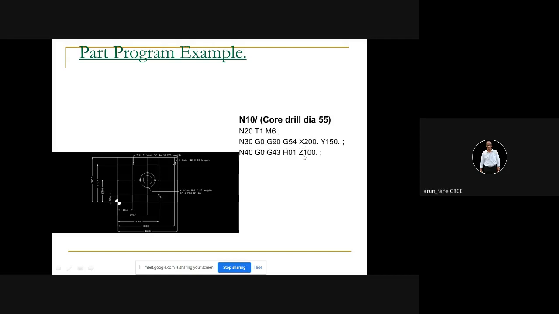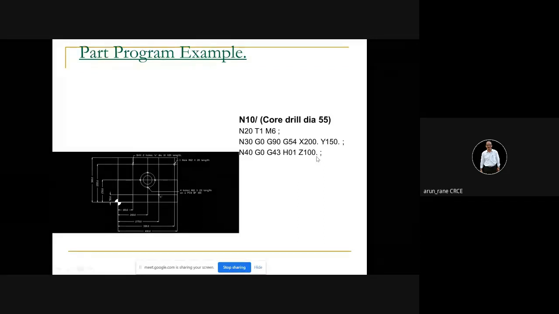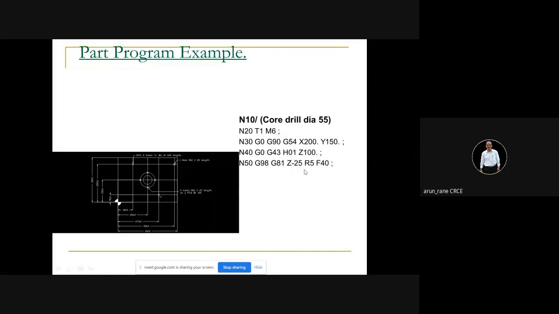This was taken as Z100, Z.1, and the tool came directly till Z.1. That is just 0.1 above the workpiece. And it crashed, because our accuracy is not that good, 0.1, when you are taking the tool offset. So it touched the workpiece face rapidly. So make sure if you are writing in Fanuc, you must write 100 point. Had it been Siemens, no problem. It will take 100 as 100.00. Then G98, G81. This is your drilling cycle.